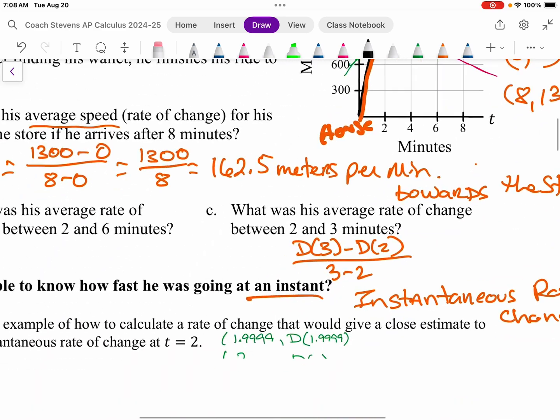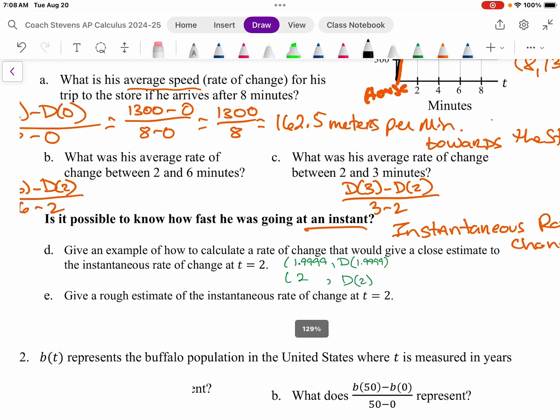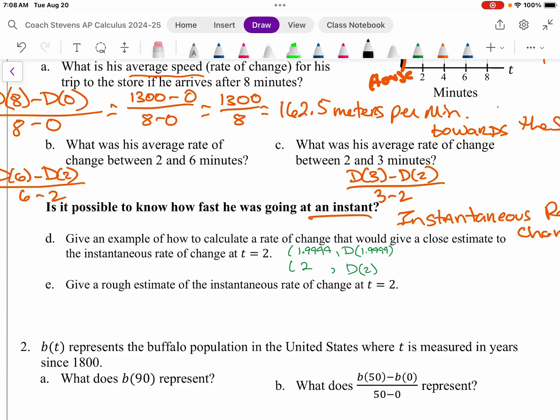So the instantaneous rate of change would be basically 300 meters over 2 minutes, which comes out to be approximately 150 meters per minute.